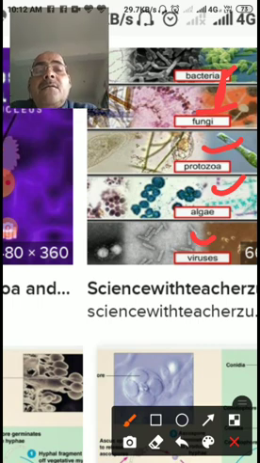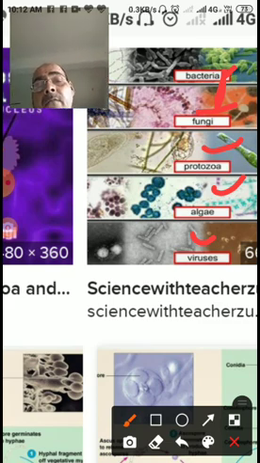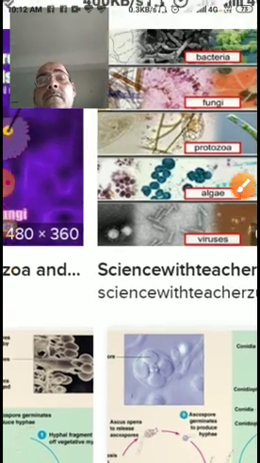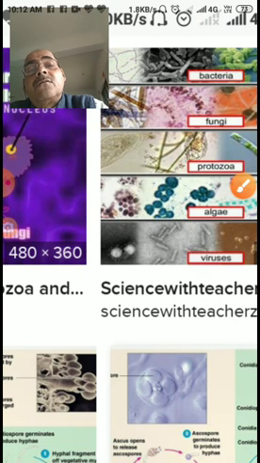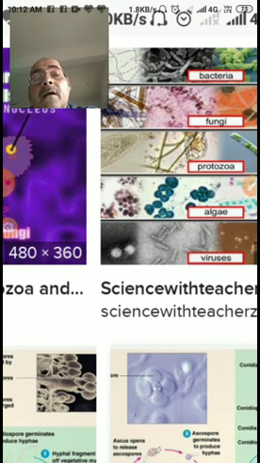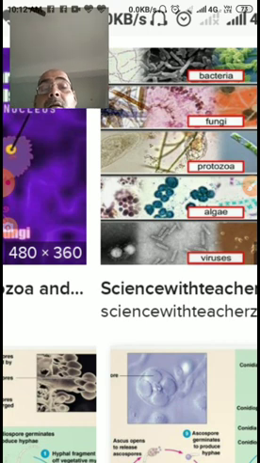So all these types of microorganisms are friend and foe. Dear students, as I have already discussed bacteria and fungi, now I am discussing the protozoans and algae, microscopic algae and microscopic protozoans, and fungi.